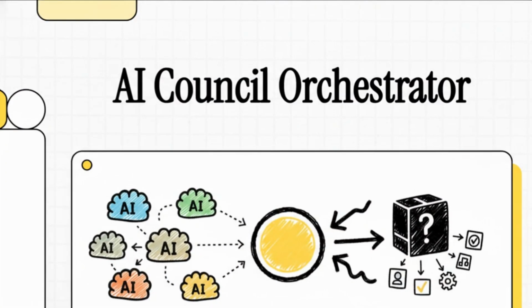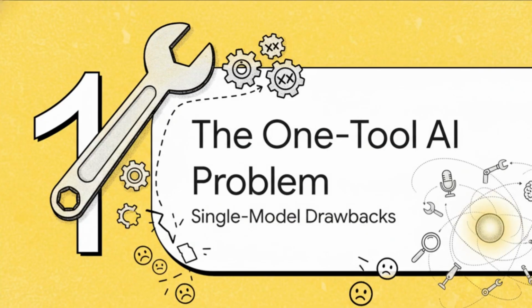Today, we're tackling a really big question in AI development. What if the key to building smarter applications isn't one giant, all-knowing model, but a team of specialized experts working together? We're going to look at how this council approach can make your AI way more reliable, more efficient, and just plain more powerful. So, first up, let's talk about the core issue.